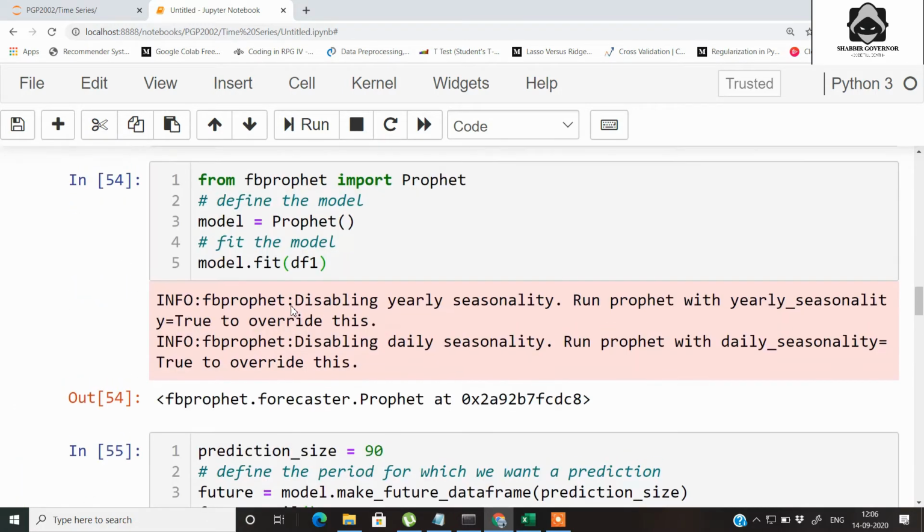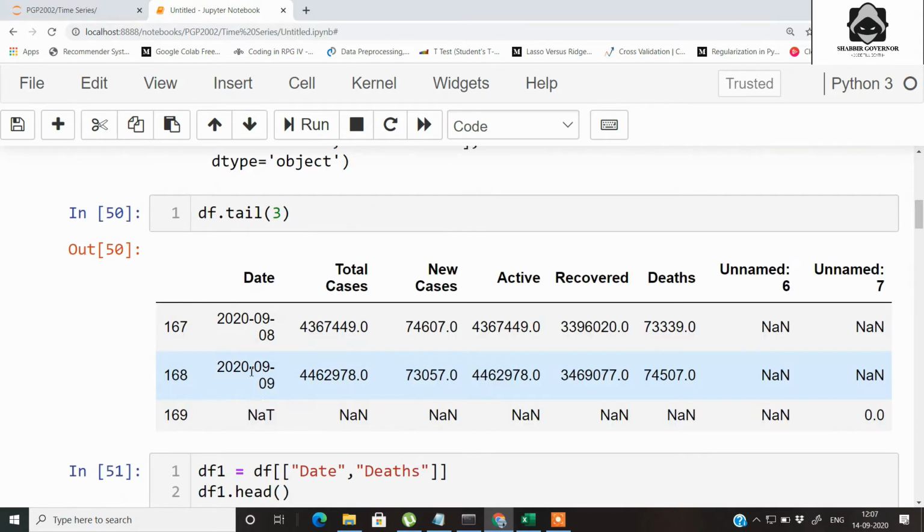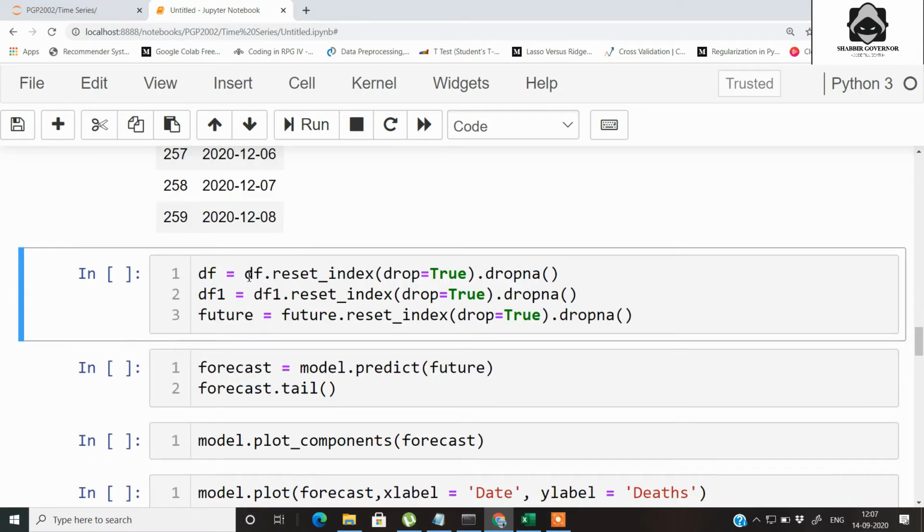The last record of the date that we had here was up till 9 September 2020. Now upon running this make_future_dataframe method on your model, we get the dates up till 259 records. That is for the next 3 months. This is an optional step. If you want, you can even skip it, but it's better that you reset the index of all the data frames that we have in your system, and also drop any missing values if you have.